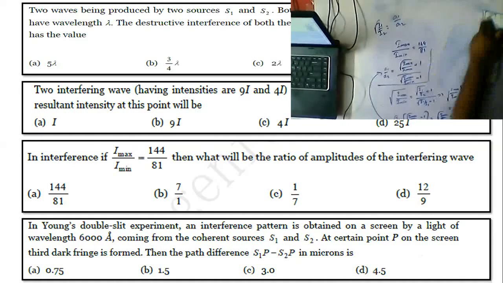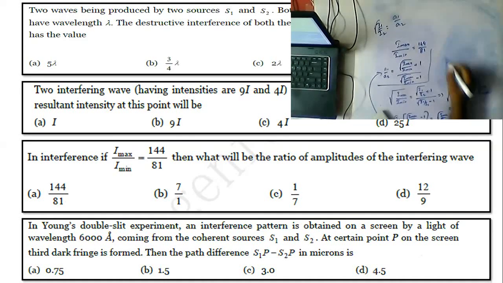what the values they have given, Nana: A1 by A2 is equal to square root of 144 by 81 plus 1 by square root of 144 by 81 minus 1.